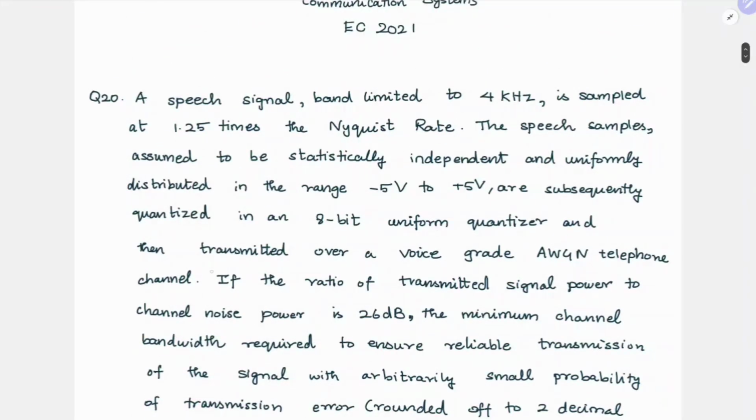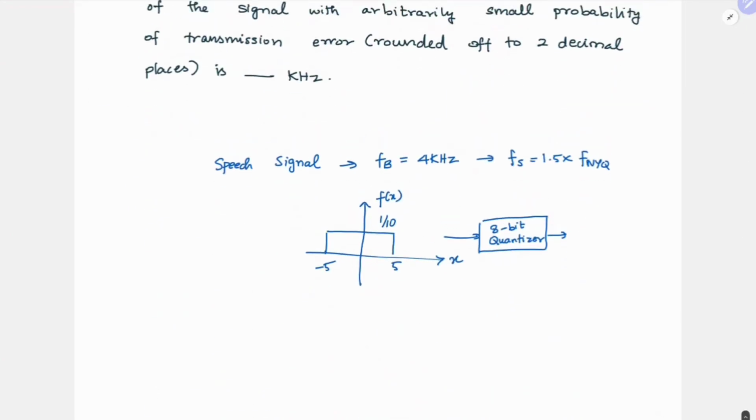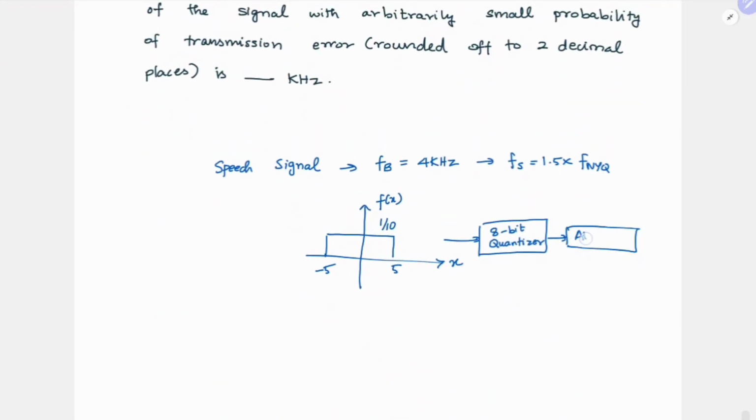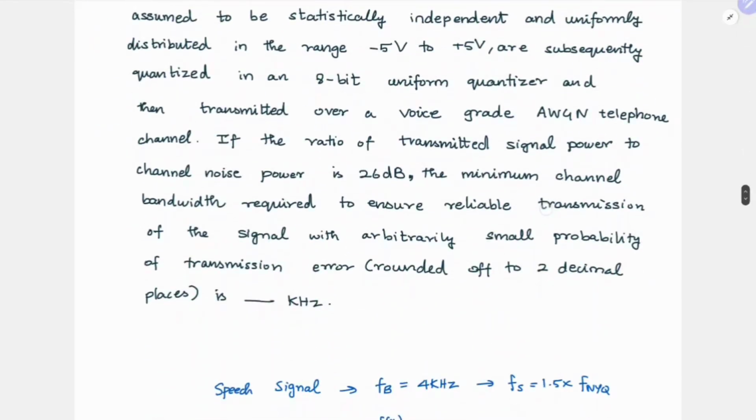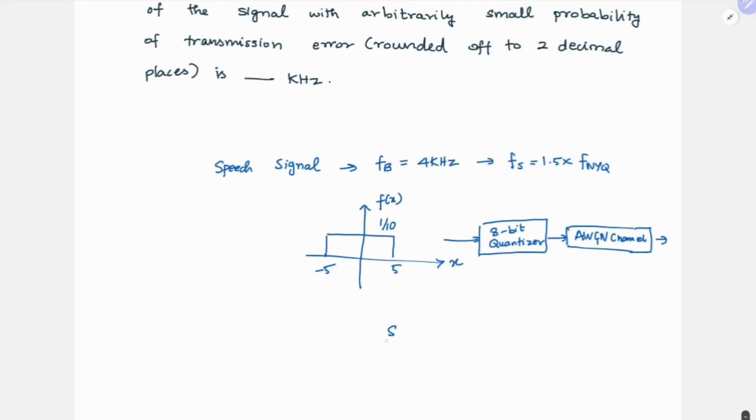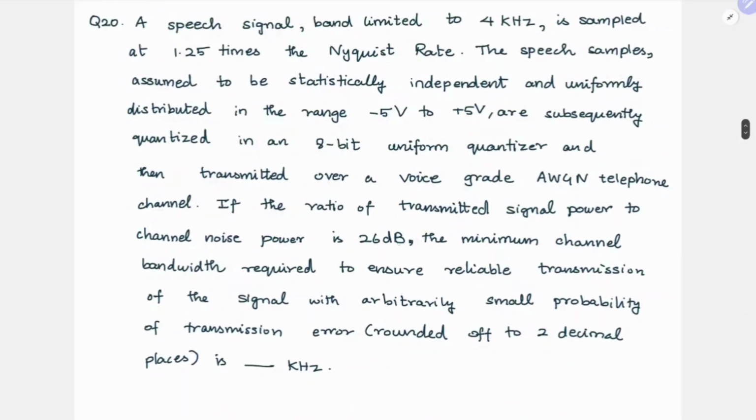And then transmitted over a voice grade AWGN telephone channel. So we are transmitting it through an AWGN channel. If the ratio of transmitted signal power to the channel noise power is 26 dB, so the signal to noise ratio is 26 dB. In dB it is 10 log of S by N, log to the base 10. Since it is in power, we have to use 10 here. So this is 26 dB.